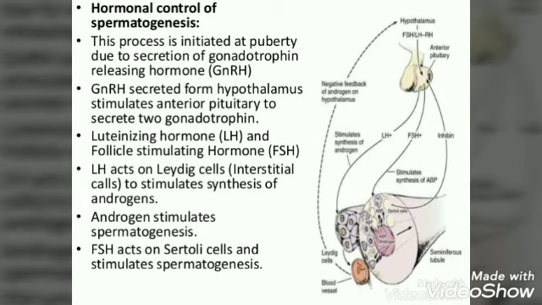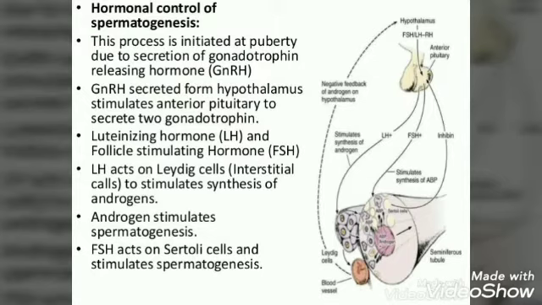Hormonal control of spermatogenesis. Spermatogenesis is initiated at the age of puberty by the gonadotropin releasing hormone, also known as GnRH, secreted by the hypothalamus.